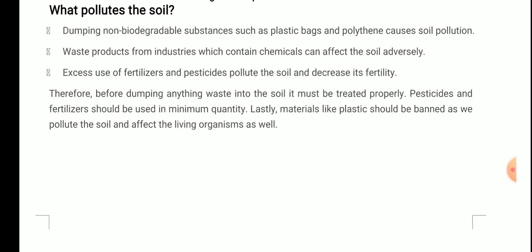So, regulations have been made by the government that industries, before discharging their waste, whether into the water bodies or into the soil, need to take proper care, so that it does not affect the soil of a particular place. And that is why you might have seen that factories are placed far away from such places, and if not, then they have to follow all the regulations that the government has told them to follow.